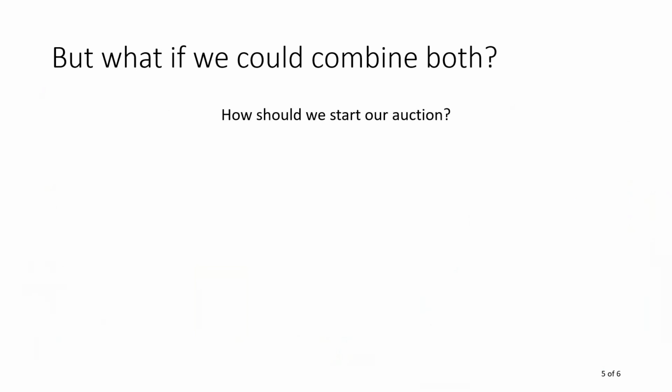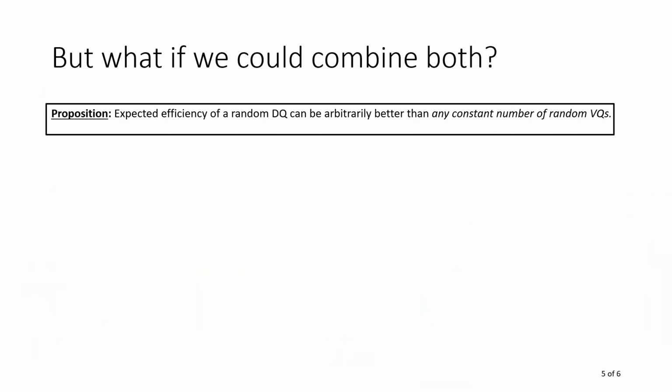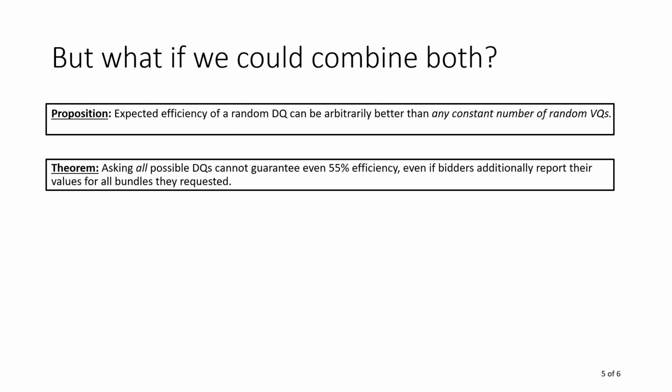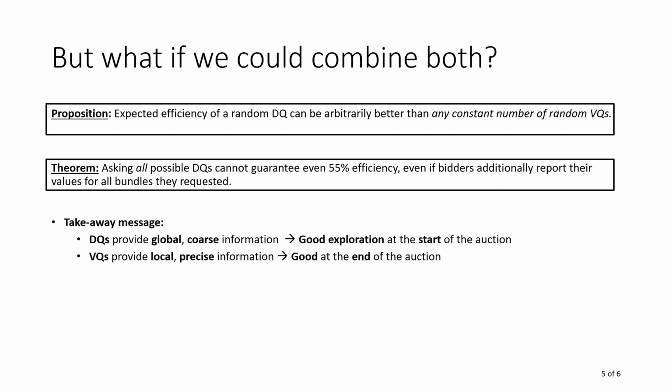The first question is, how should we start our auction? For example, this proposition is telling us that at the start of the auction, demand queries are better. But if demand queries are so good, do we even need value queries? And the answer is a very clear yes. For example, in this theorem, we show that even asking all possible demand queries cannot give us an acceptable guarantee for social welfare. And multiple of the theoretical results in our paper and multiple practical considerations and empirical results in our paper all lead to the same two key takeaway messages.